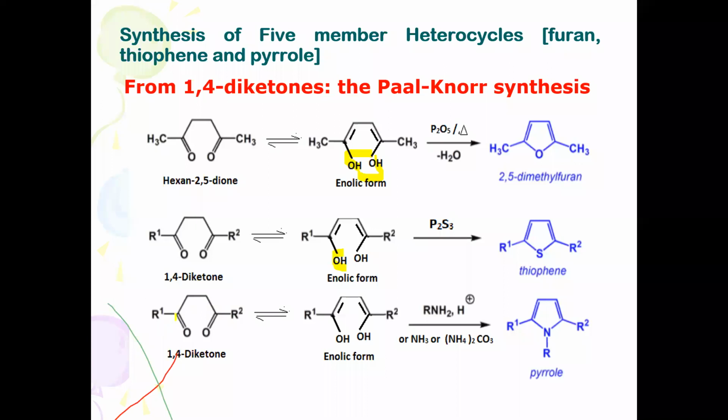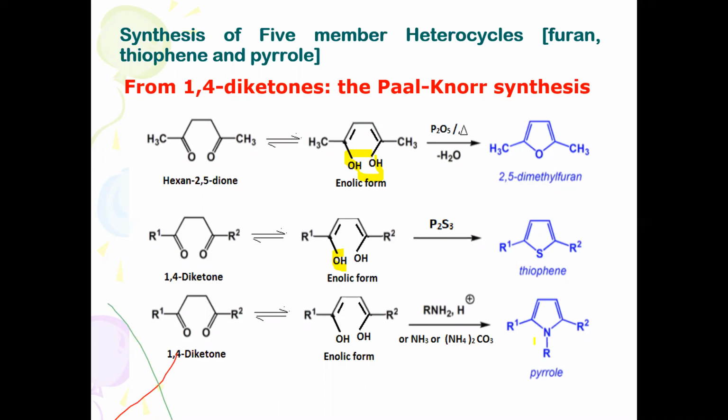In a similar fashion, if the 1,4-diketone is heated with a primary amine, or ammonia, or ammonium carbonate, you will get a pyrrole derivative. Either you can use the 1,4-diketone directly or a substituted one, and you will get the corresponding derivatives.